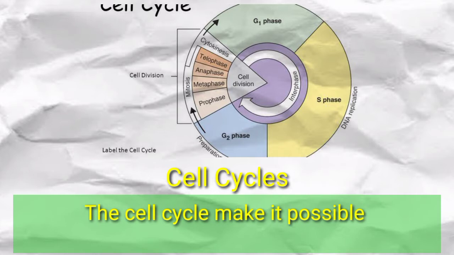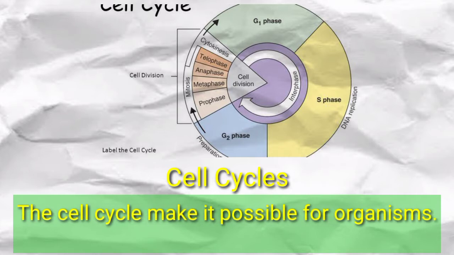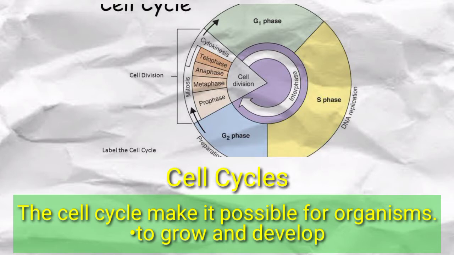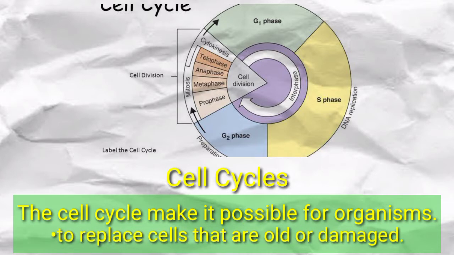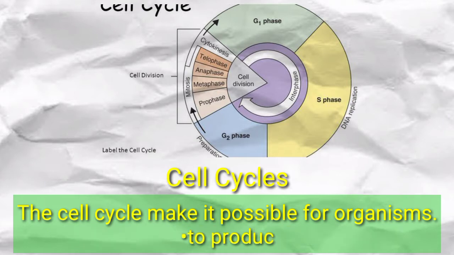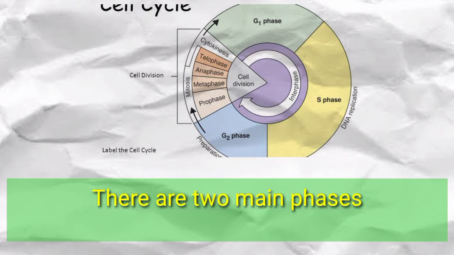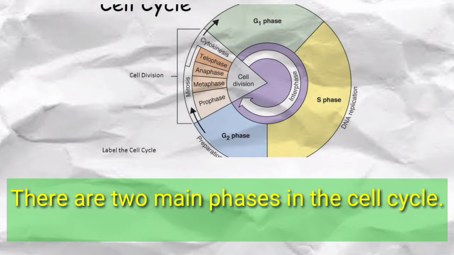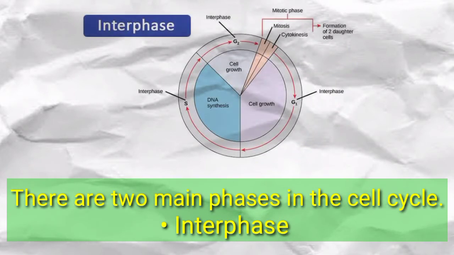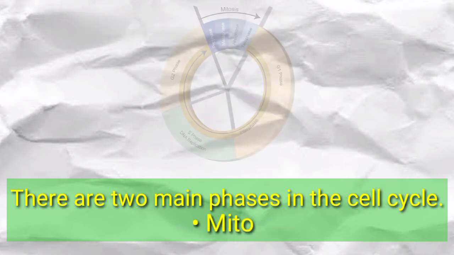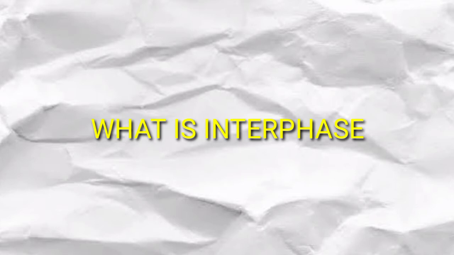The cell cycle makes it possible for organisms to grow and develop, to replace cells that are old or damaged, and to produce new cells. There are two main pieces in the cell cycle: interphase and the mitotic phase.